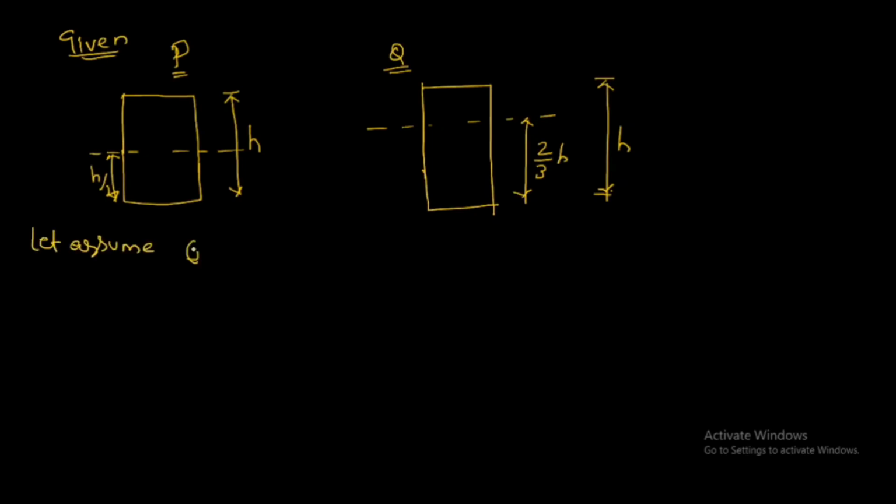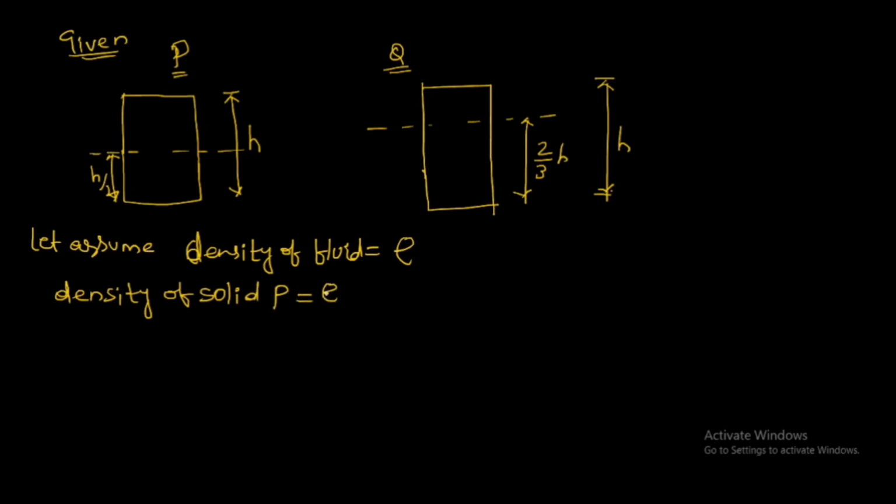Let us assume density of fluid is rho. Density of solid body P is rho 1. Density of solid body Q is rho 2.